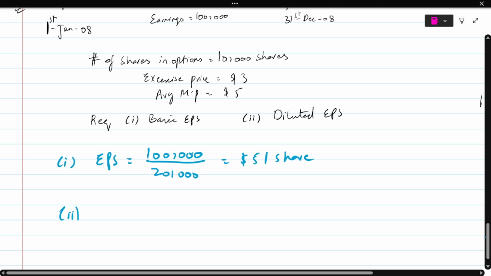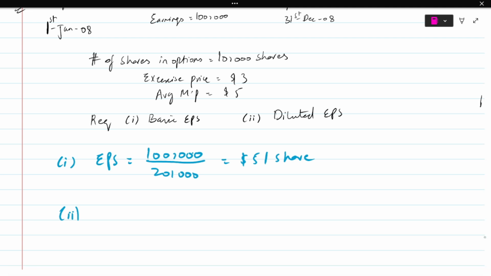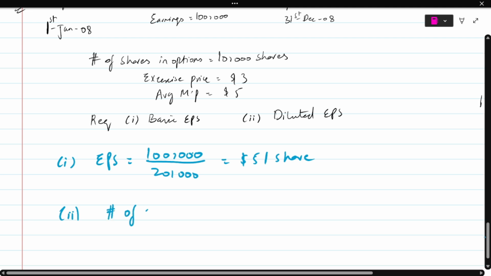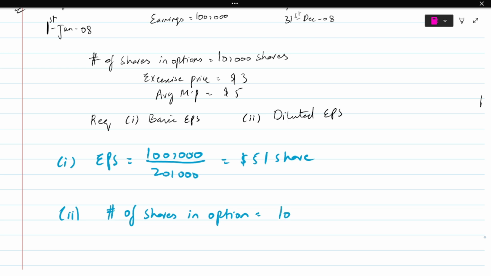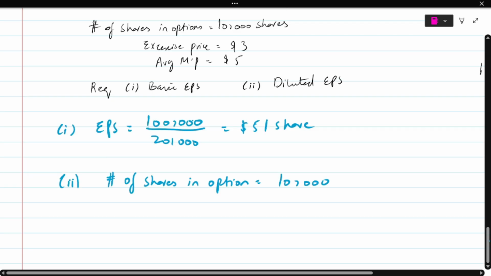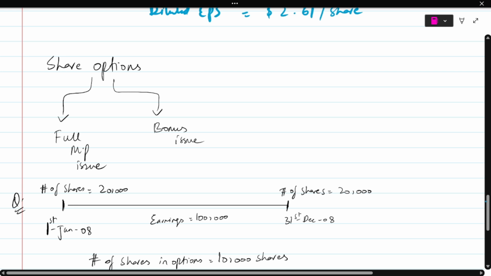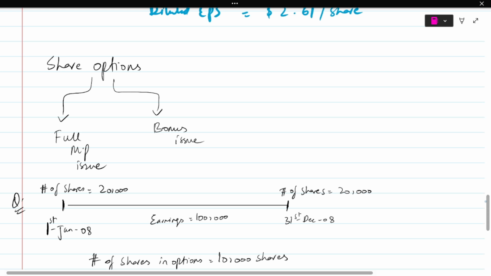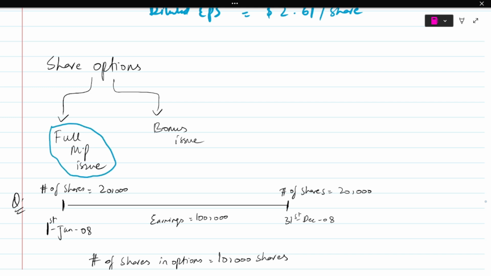Now, what you guys need to look at is that the number of shares that we have in option, as an option that we can take, are 10,000, correct? And now what we'll do is that we are going to calculate the free element, because see, if we talk about the full market price issue, you guys know that because of the full market price issue, our EPS does not fall, right?